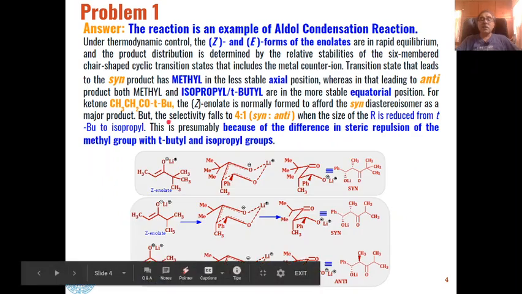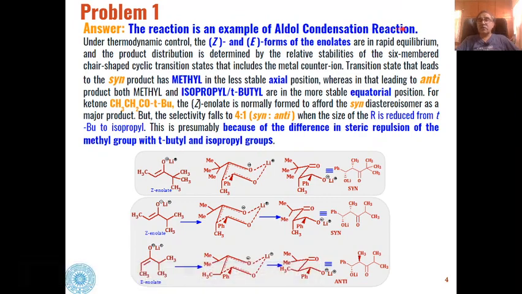Now, this reaction is an enantioselective aldol condensation reaction, and in these types of reactions the strong base generates enolates in the first step, and those enolates can be formed in two forms. That enolate may be a Z enolate or E enolate.